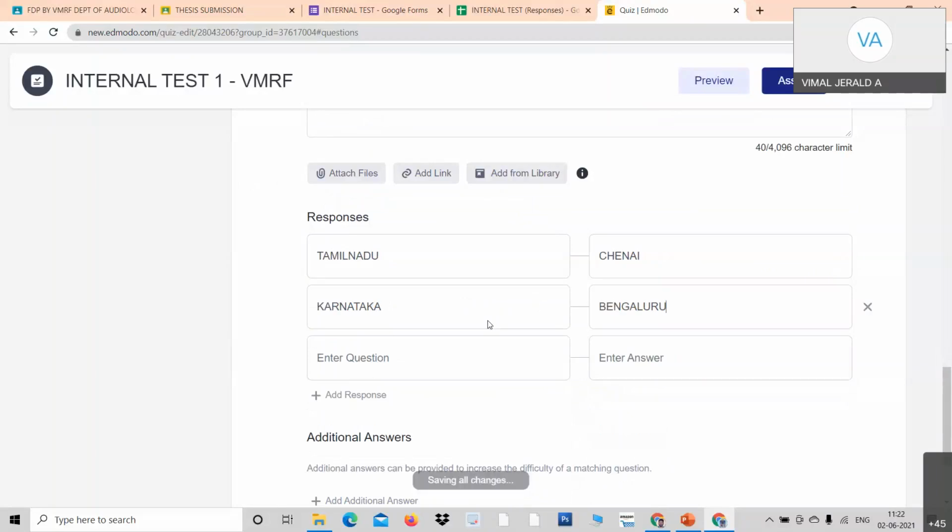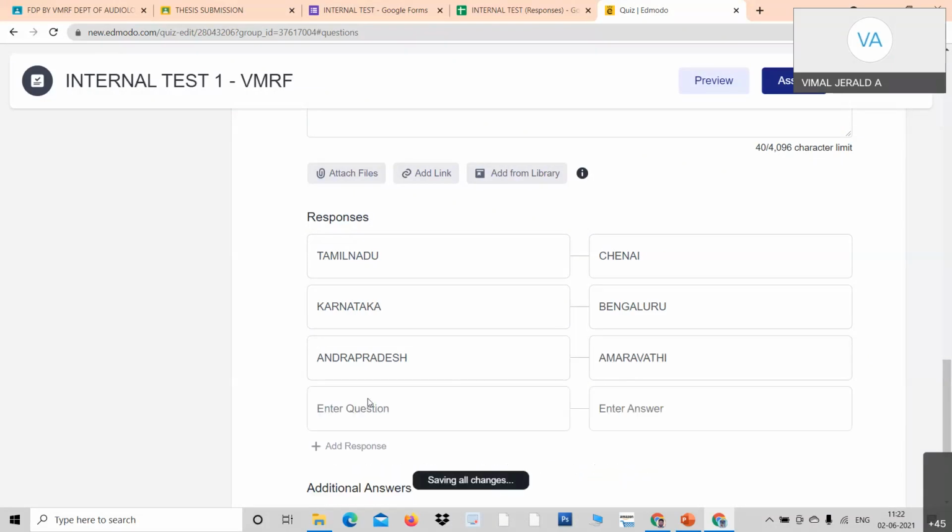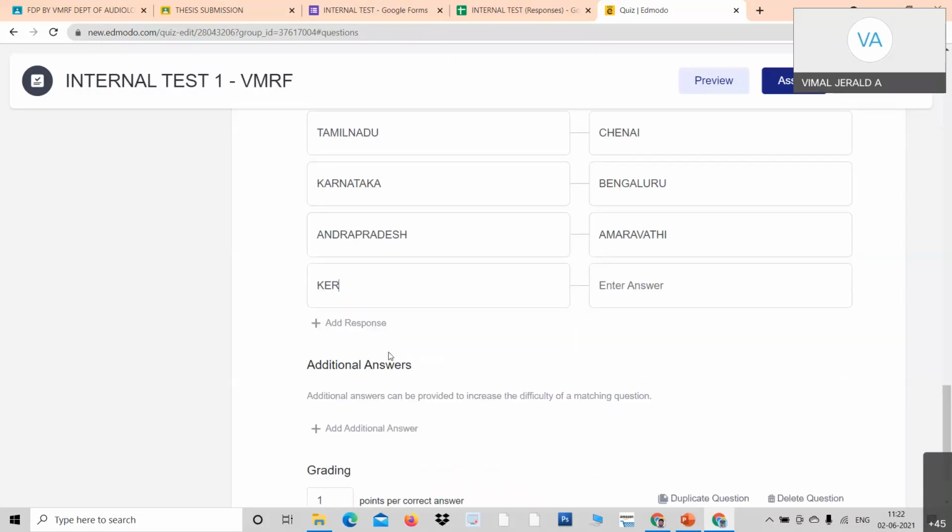Bangalore. Please bear with me if I have some mistake. And you can add one more state. For example, see, I just click over here. Kerala, Thiruvananthapuram. Okay. I have added these 4 questions.